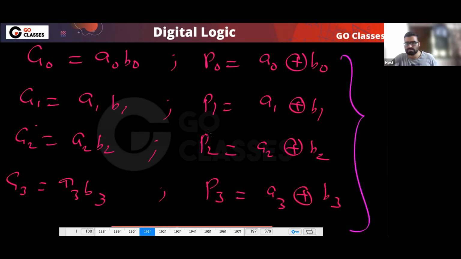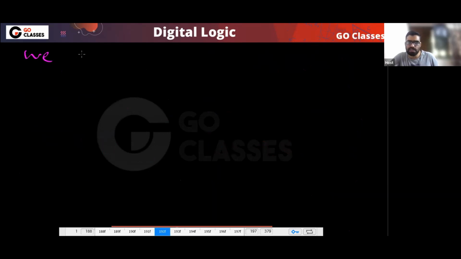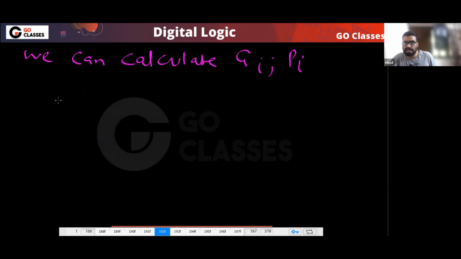Yes or no? So this is your carry generate. This is your carry propagate. In this situation, carry will propagate, and in this situation, carry will generate. Okay, so these are your variables. Is it clear to everyone? And you can note this P3. To calculate P3, you don't have to wait for anything. So we can calculate Gi, Pi directly. Just tell me this point.